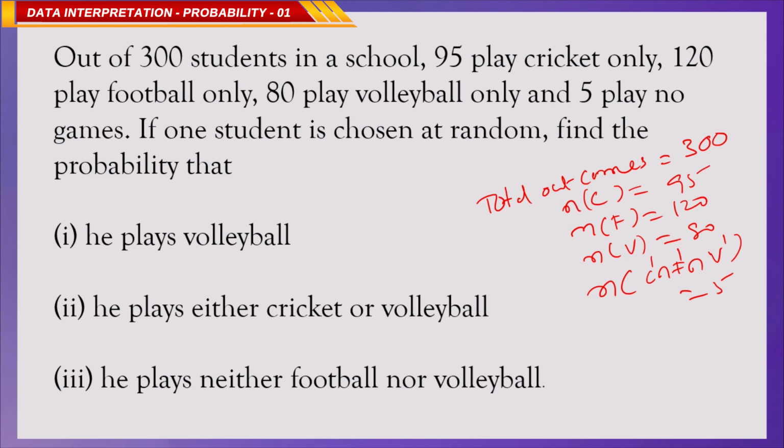First, he plays volleyball. What is the probability?